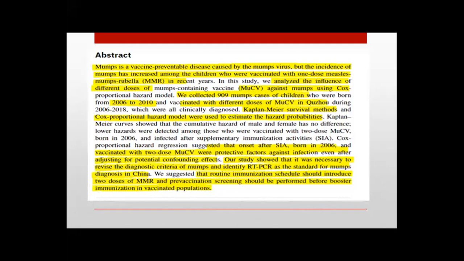They suggest that the routine immunization schedule should introduce two doses of MMR, and pre-vaccination screening should be performed before booster immunization in the vaccinated population.